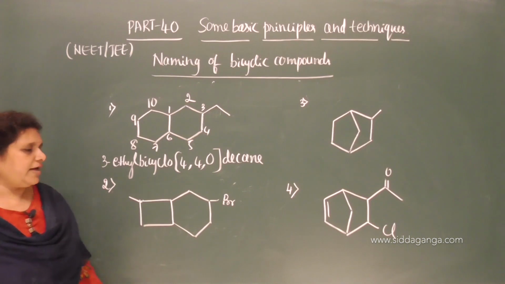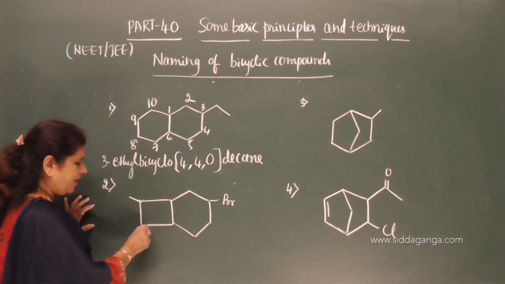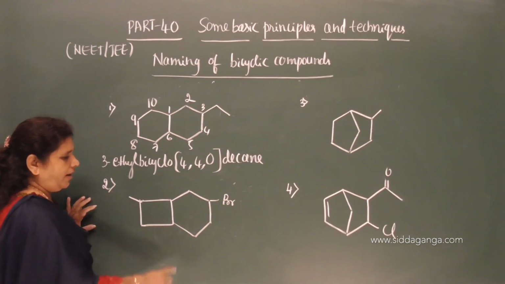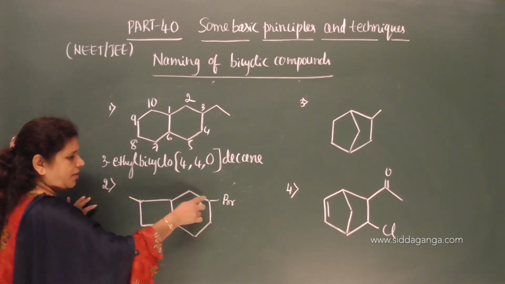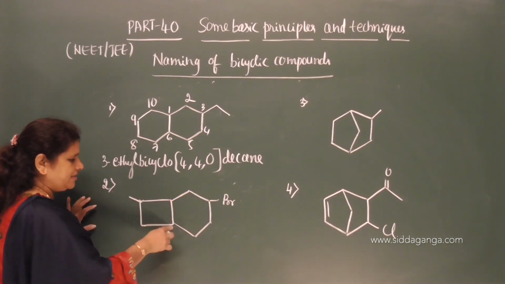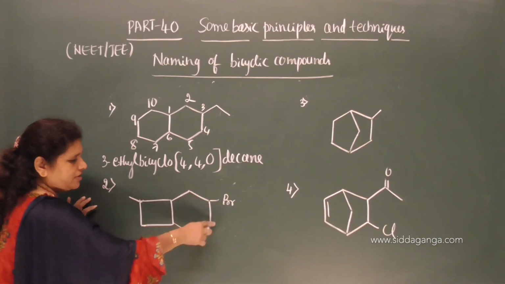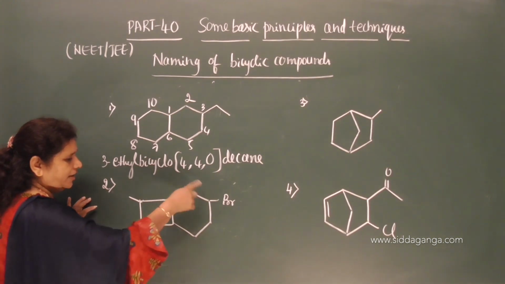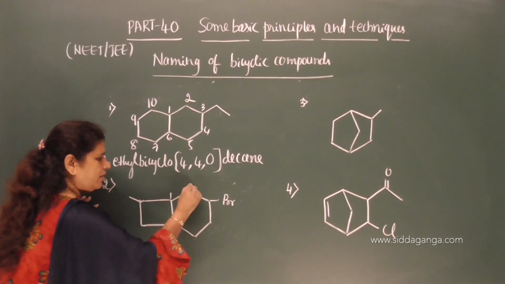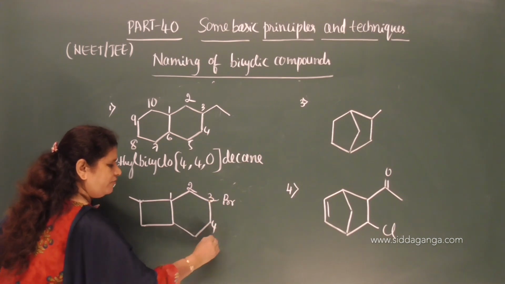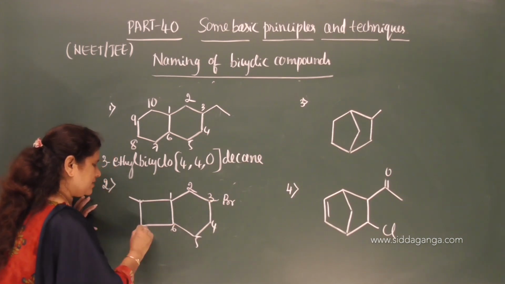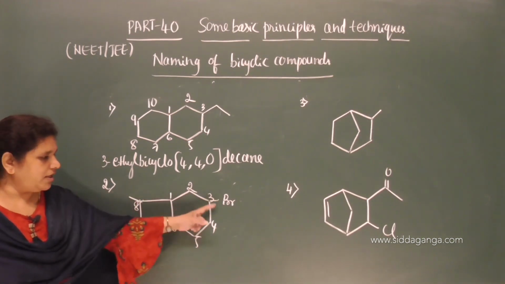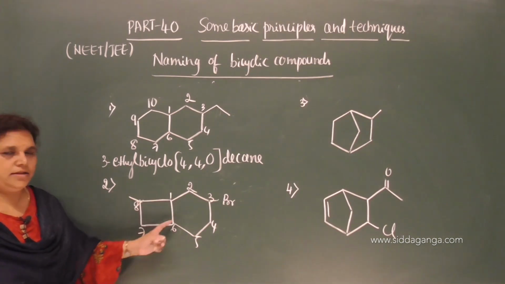Now, move on to the second compound here. Second one, we have 2 substituent groups, methyl and bromo here, and find out the longest path: 1, 2, 3, 4, and here it is 0 and here it is 2. Therefore, longest path is this and we follow the numbering from here, and let me give the number 1, 2, 3, 4, 5, 6, 7, 8. So this is the numbering: longest, next longest and then the shortest.